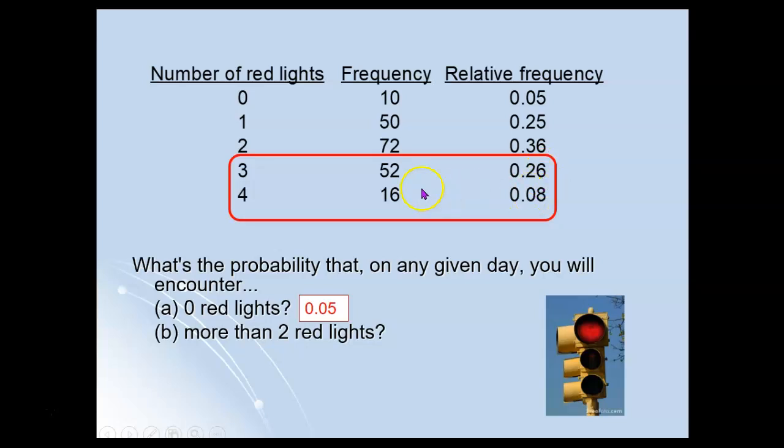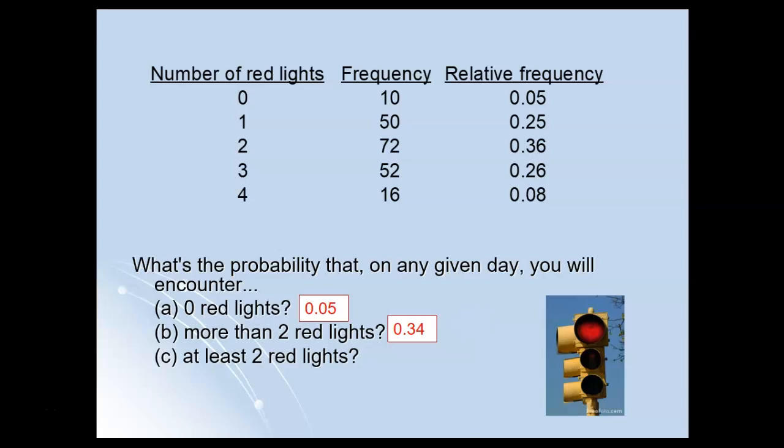So the probability of that happening would be, now notice that's a total of 68 days out of 200, or we could just add together the relative frequencies and say 0.34. On 0.34 of the days in the past, when you were keeping track, you had more than 2 red lights to stop at. So you can say there's a 0.34 probability that on any given day you would encounter more than 2 red lights.